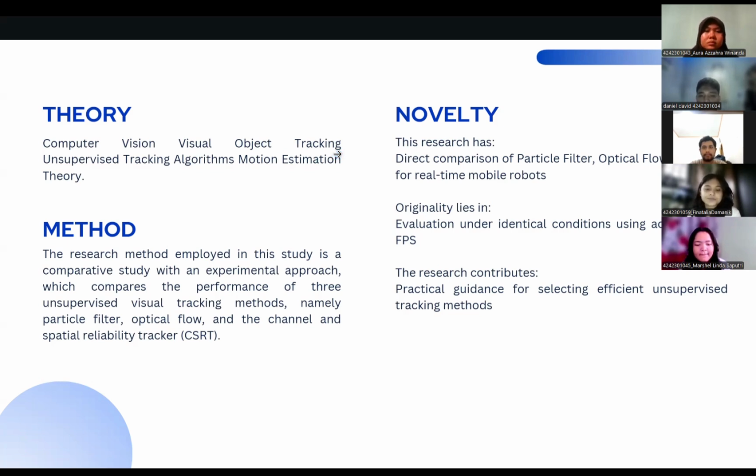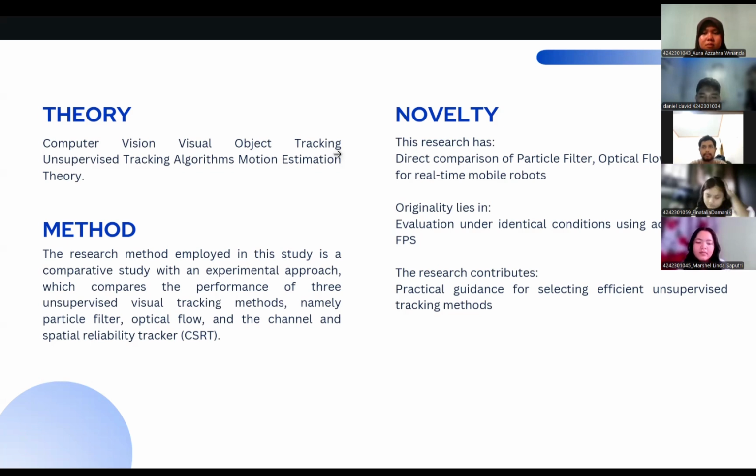Next is novelty. This research has a direct comparison of particle filter, optical flow, and CSRT for real-time mobile robots. Originality lies in evaluating under identical conditions using accuracy and FPS. The research contributes practical guidance for selecting efficient unsupervised tracking methods. The novelty of this research lies in its specific focus on unsupervised methods for real-time mobile robotics, providing a practical alternative to data-heavy deep learning approaches.